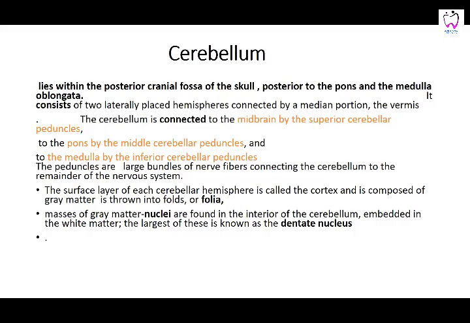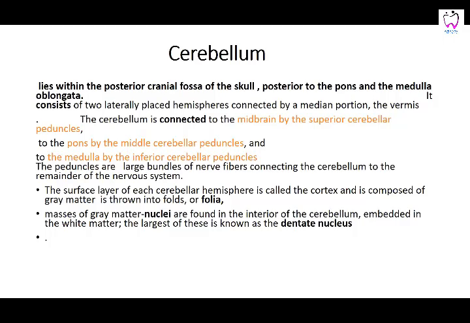That is, the midbrain by the superior cerebellar peduncle. A peduncle is nothing but a group of white matter fibers bringing and taking information to and fro from the different nuclei. Then is the middle cerebellar peduncle. They link the cerebellum to the pons, then the medulla by the inferior cerebellar peduncles. These are large bundles of nerve fibers connecting the cerebellum to the rest of the brain.